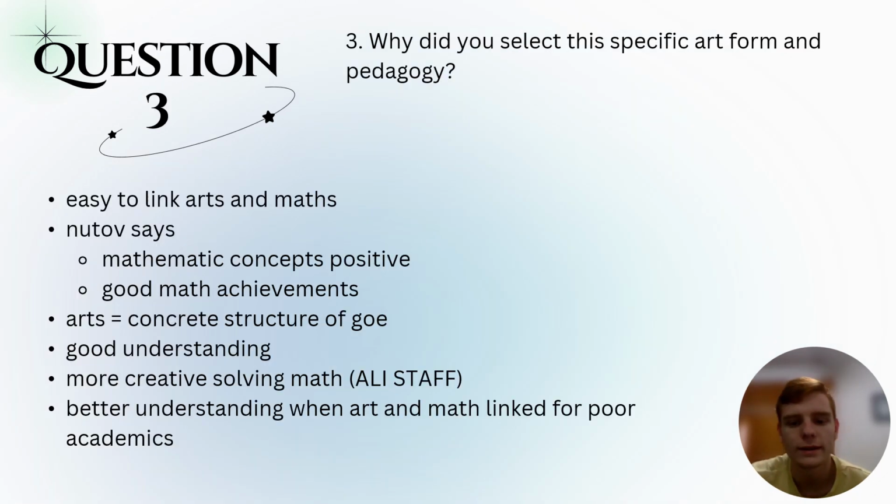Question 3. Why did you select a specific art form and pedagogy? So I chose to integrate visual arts into mathematics because it's an easier way for the learners to understand how symmetry actually works with the use of visual arts. Now Newton says that illustrating art into a mathematical concept creates a positive environment. Now with this positive environment, it allows the students to have a better mathematical achievement.